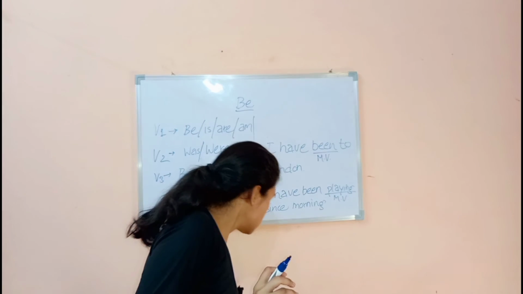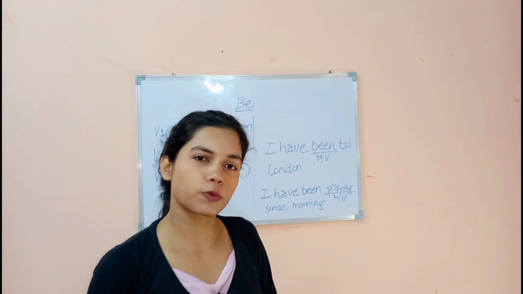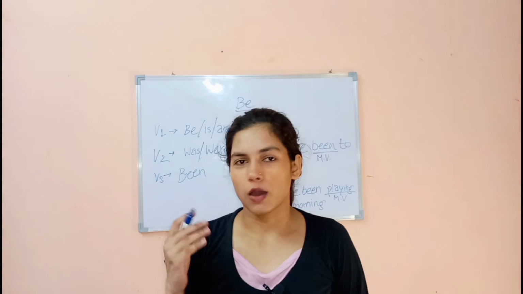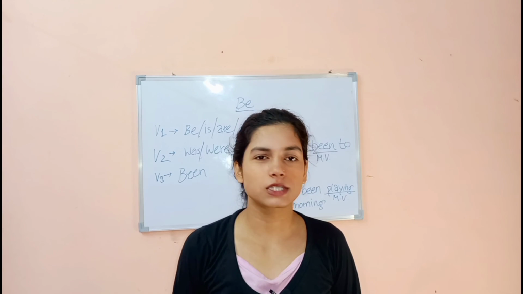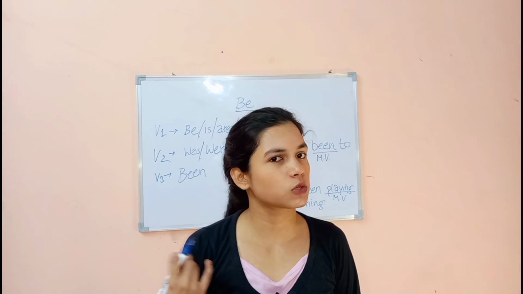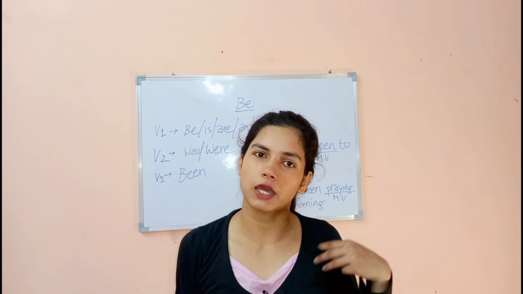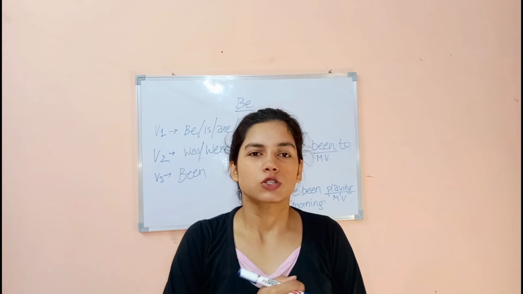Okay, so that's all for today. I hope you guys understood what is be, do and have. These are primary auxiliary verbs that we can use sometimes as a main verb and sometimes as a helping verb. Okay, so I hope you understand.